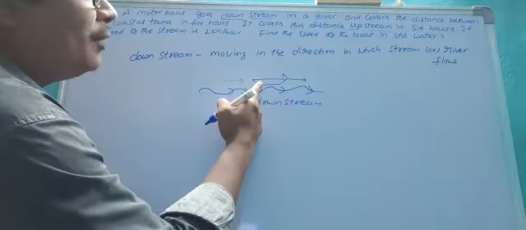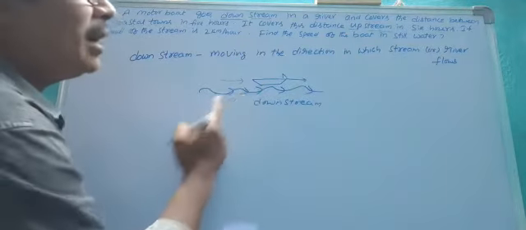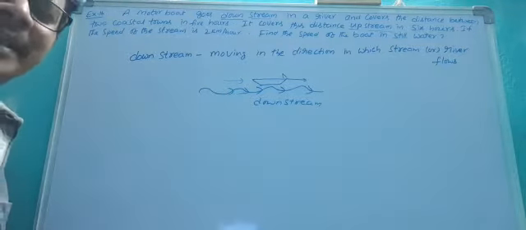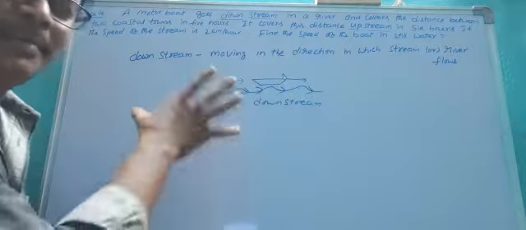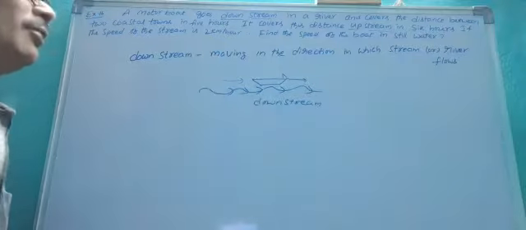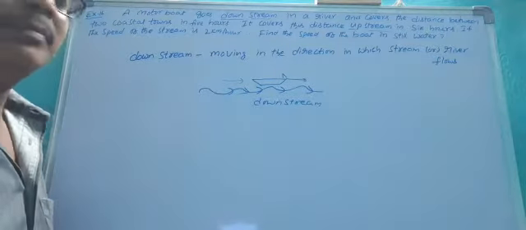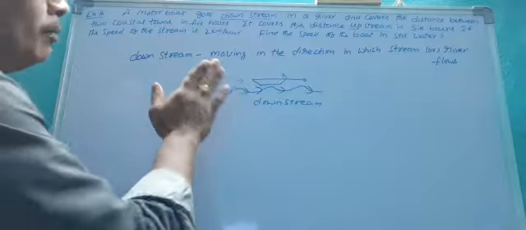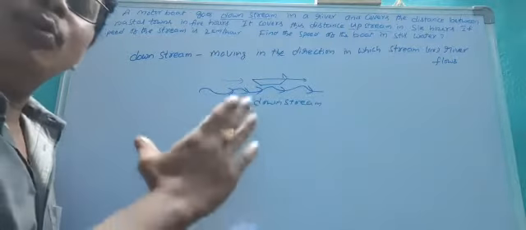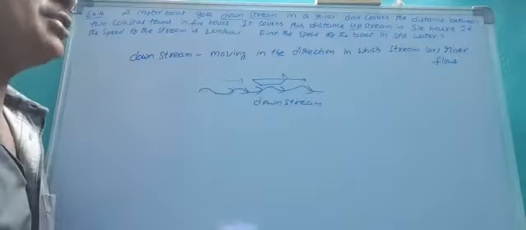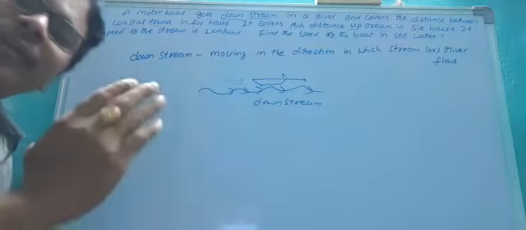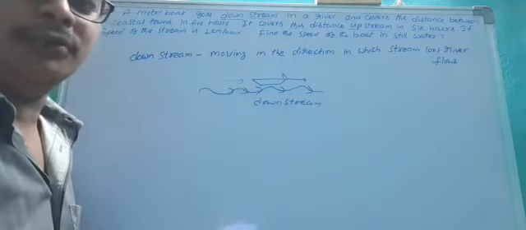So this is the moving of the boat and this is the flow of the river or stream. Both are in the same direction, and that is known as downstream.